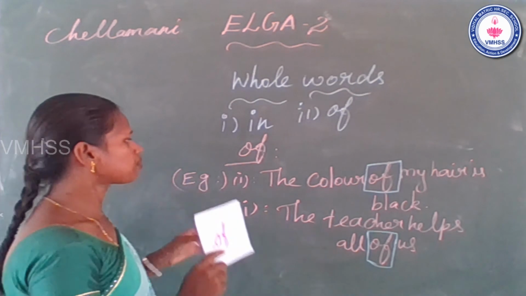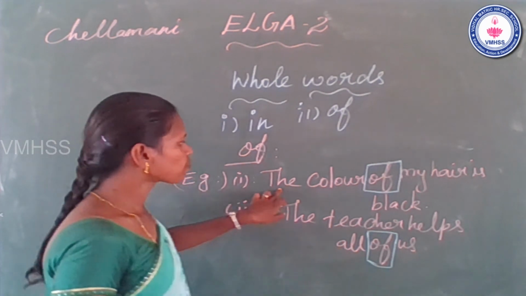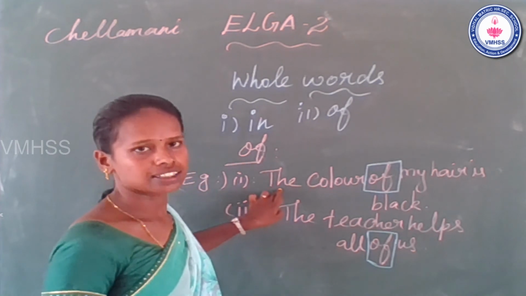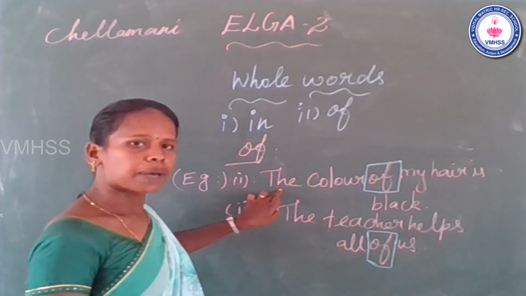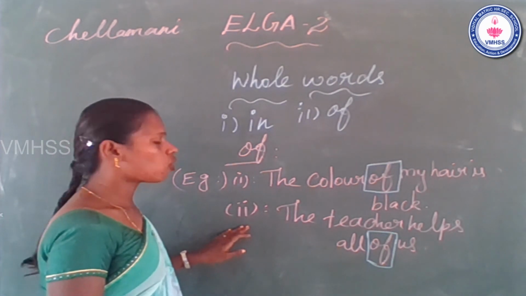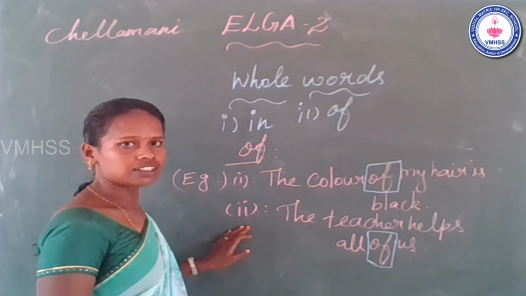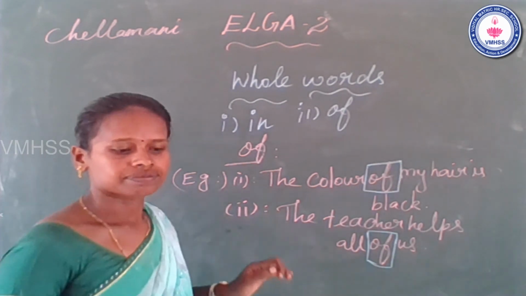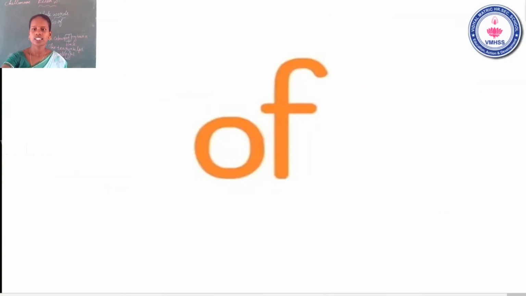Now let's see some examples for the whole word of. The first example is the color of my hair is black. The second one, the teacher helps all of us. It's clear? Now go to the slide. Look at the slide, students. The second whole word is of.